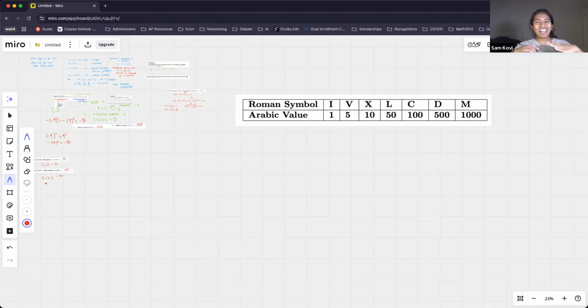All right, so 1 is represented by an I. That's pretty easy to remember. V is a 5. X is 10, L is 50, C is 100, and you don't really go past that, but if you want to remember D and M, you're totally welcome to. Okay, so typically when we're converting an Arabic number to a Roman numeral, we try to put the symbols in decreasing order. So we start with the largest symbol first and then work our way down. But if you ever see a Roman numeral followed by a symbol that is equal to or less than it, you add its value together. So, for example, if I had XI, what would my value be?